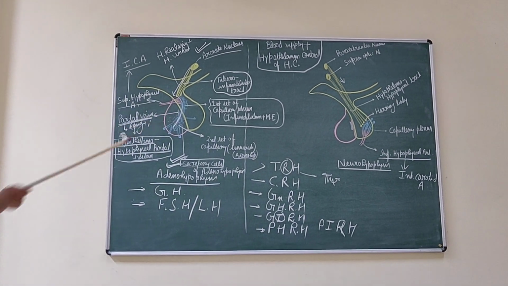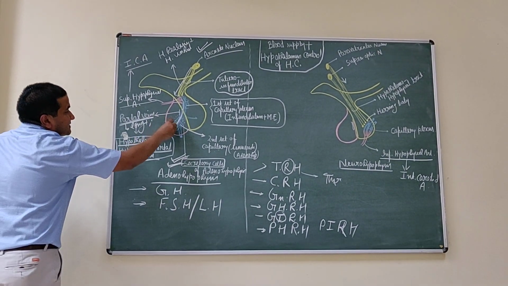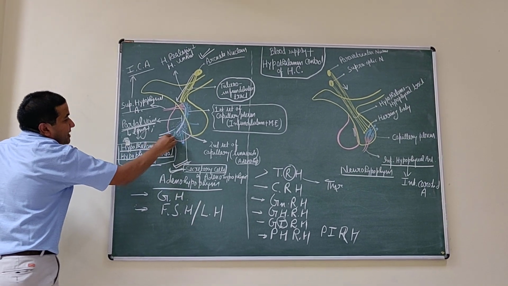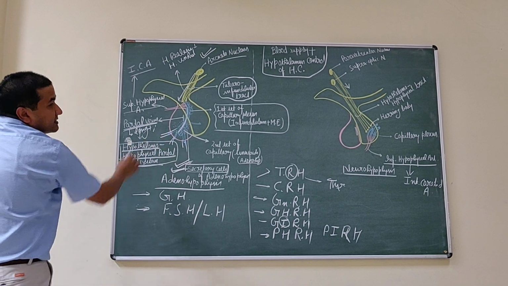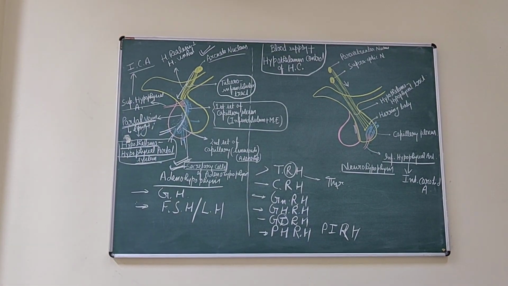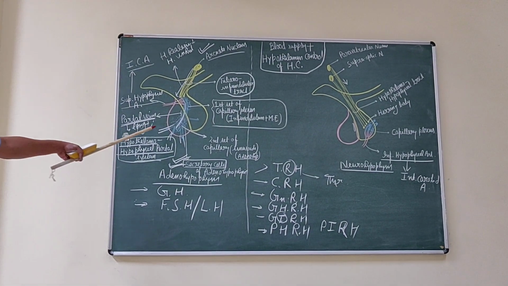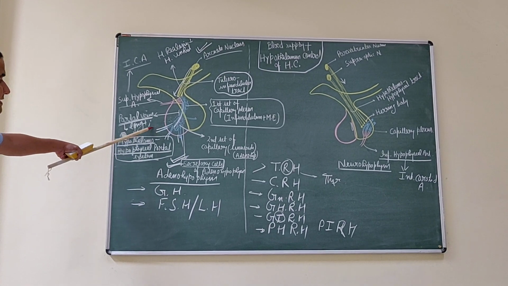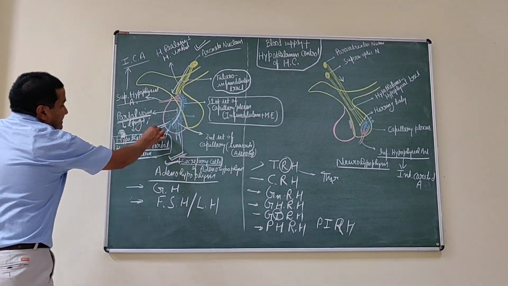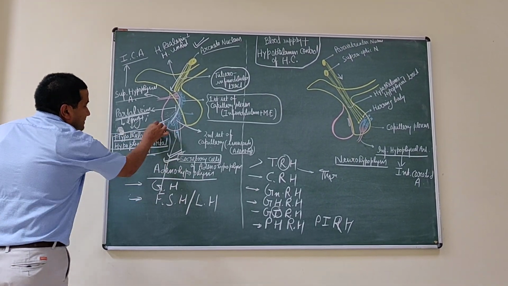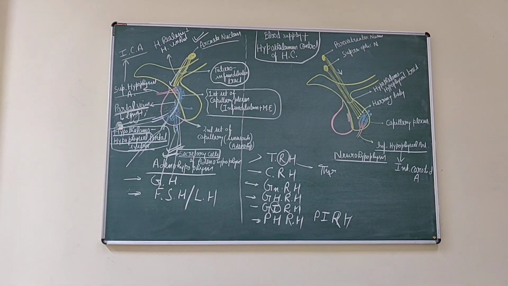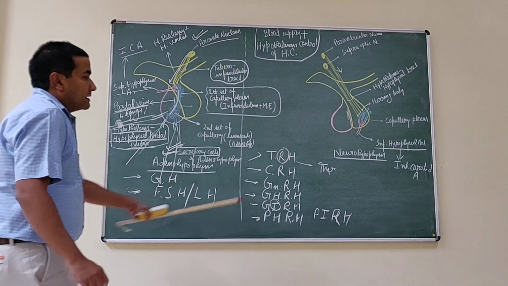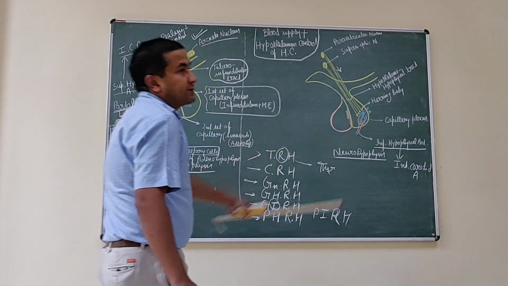These hormones ultimately drain through veins into the cavernous sinus and the anterior and posterior intercavernous sinus, and through this venous system these hormones reach the affecting gland.